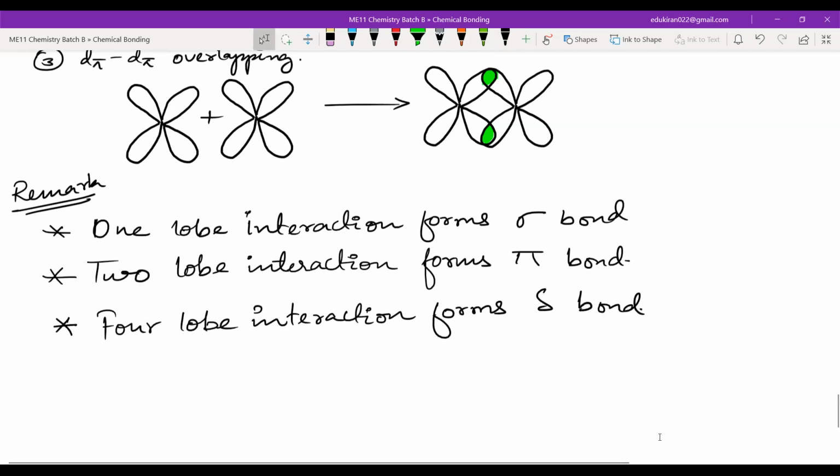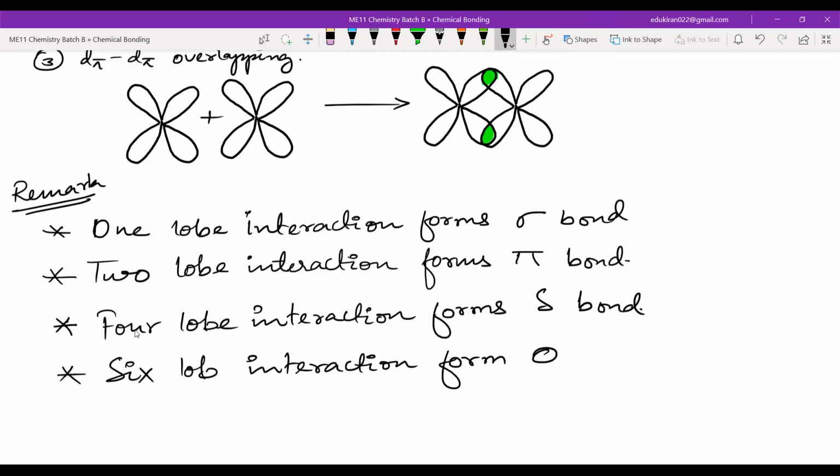Phi is not there in your syllabus. If you want to write phi also, you can write six lobe interaction forms phi bond. Till here it is in your syllabus. Delta bond is mentioned in NCERT. They have not said how these are formed.